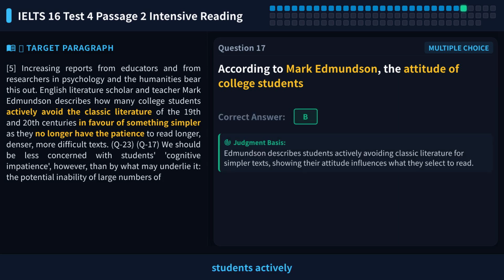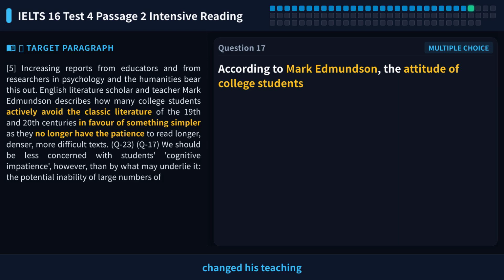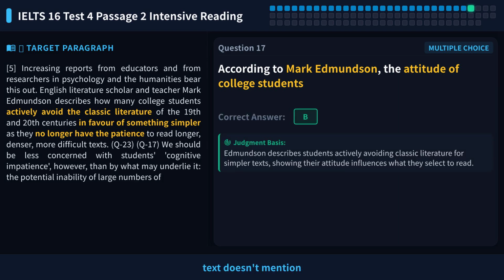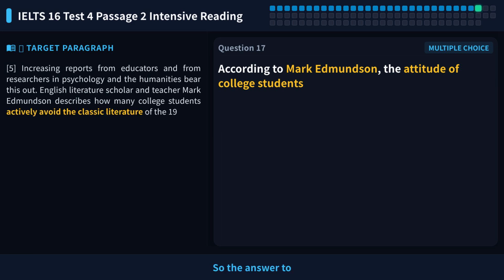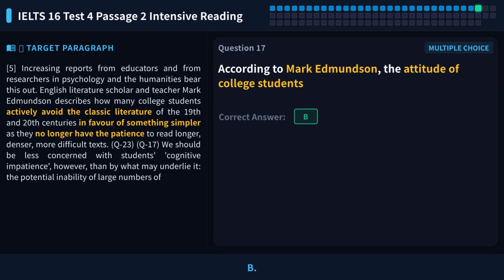Edmondson says students actively avoid classic literature and choose simpler texts instead. Option A says he changed his teaching method, but the text doesn't mention that. Option C says he is less worried than others, but that's the author's view, not Edmondson's. Option D says he disagrees with the public, but the public is not mentioned. So the answer to question 17 is B.